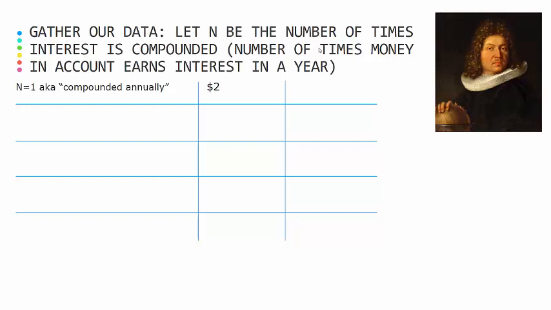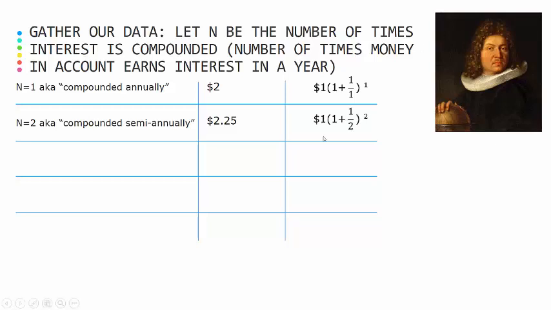So at the end of 1 year, he had $2 in the account. Bernoulli was able to fashion that too into this formula, and you'll see why he's doing that in a second. When we did it every 6 months, that's called semi-annually, semi being half of a year, you ended up with $2.25 in the account. And he fashioned that as the formula for $2.25. If you type this in a calculator, you're going to get $2.25. So he was taking this information and making it into an exponential formula.